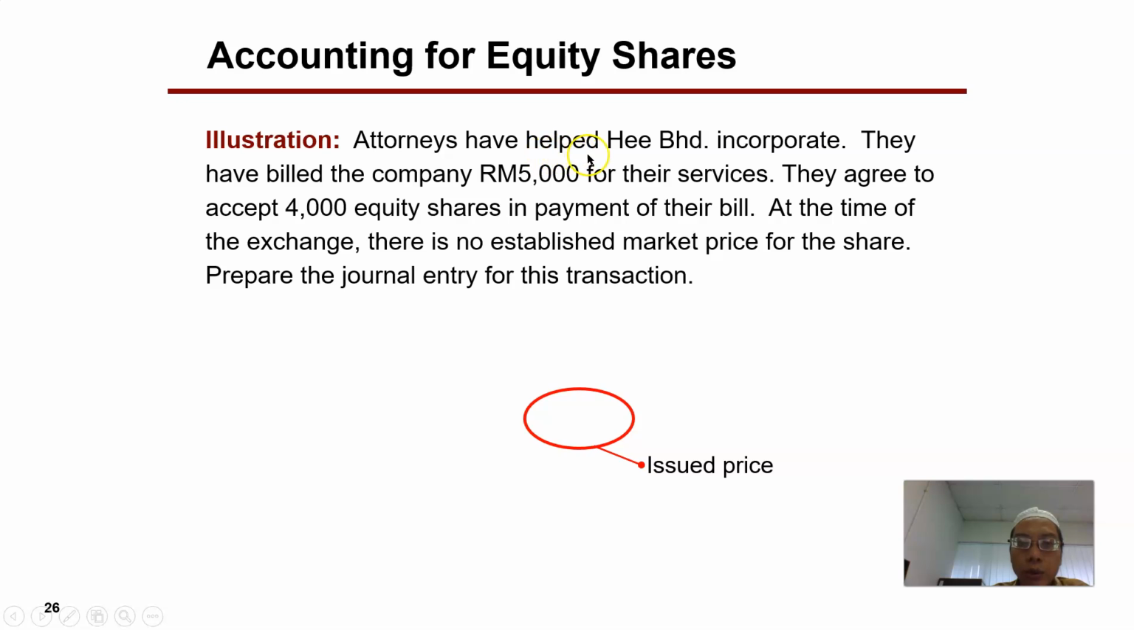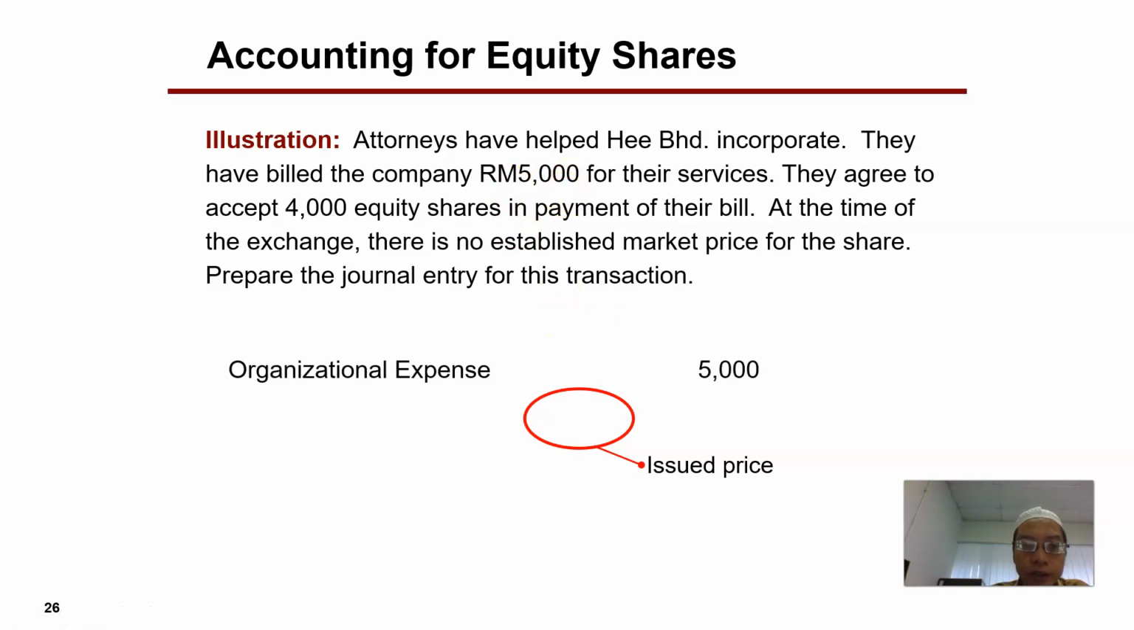In going through the incorporation process, they engage the services of attorneys, and the value of the services is 5,000 ringgit. So the attorneys agree to accept 4,000 equity shares in payment of their bill. At the time of the exchange, there is no established market price for the share. The objective amount is the 5,000 ringgit bill. So that will be the consideration for the transaction.